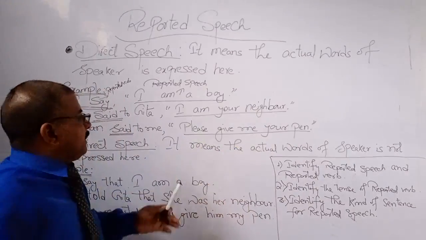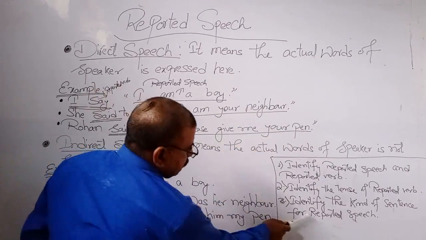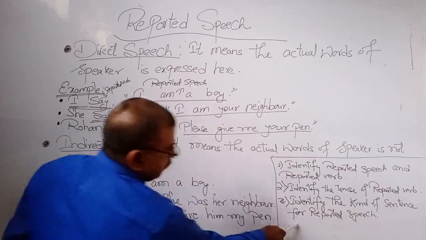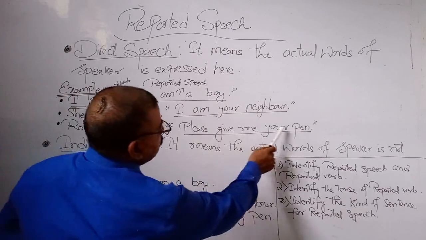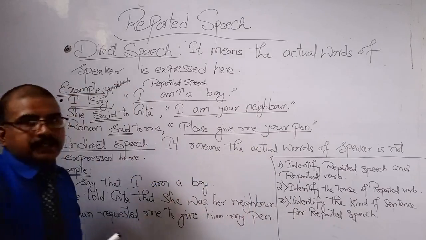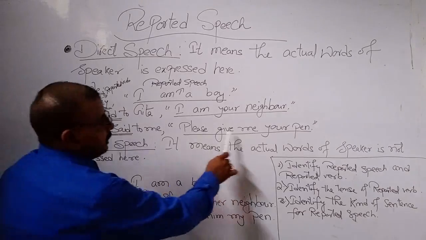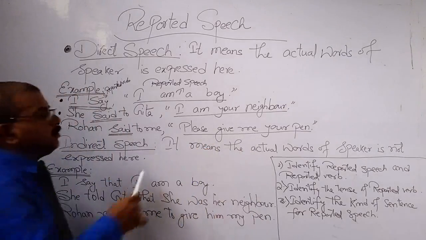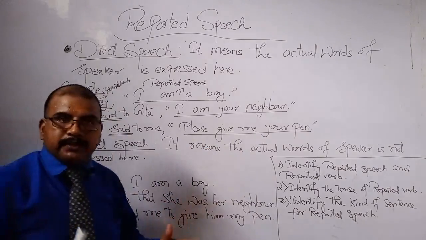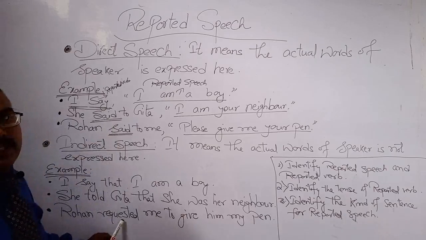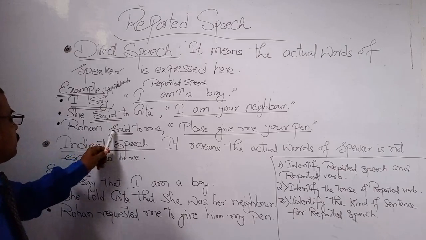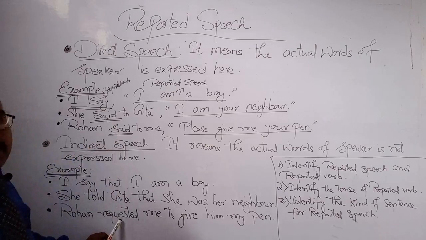But here, "please give me your pen", we follow the third step: identify the kind of sentence for the reported speech. "Please give me your pen" denotes an imperative sentence, and the imperative mood here reflects a request. So in place of "said" we use "requested", in past tense since "said" denotes past tense.